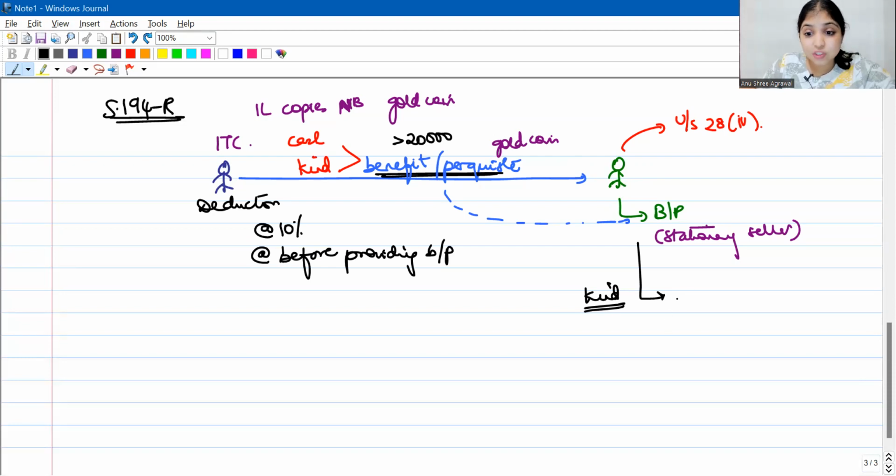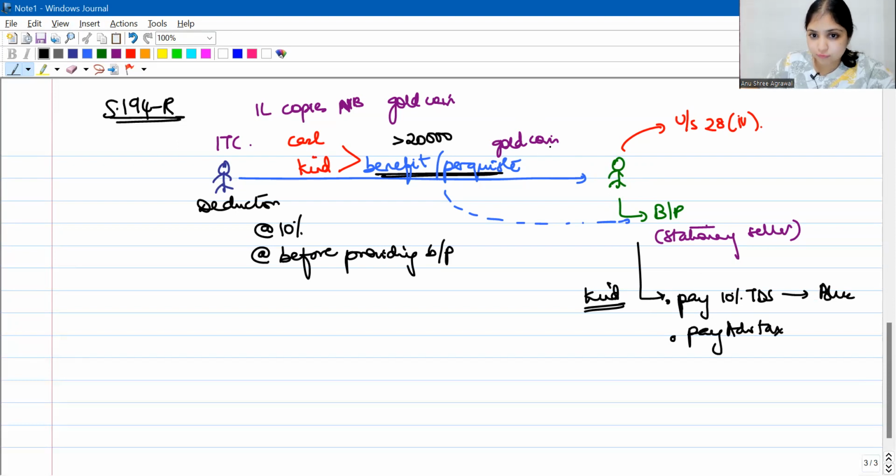Either Green has to himself pay the TDS amount, 10% TDS, to Mr. Blue, first choice. Or second option, Mr. Green can pay advance tax to the extent of 10% of the value of the gold coin and give the proof of the payment of advance tax to Blue. Or third option, Blue may himself bear the TDS. Three options generally Green has.